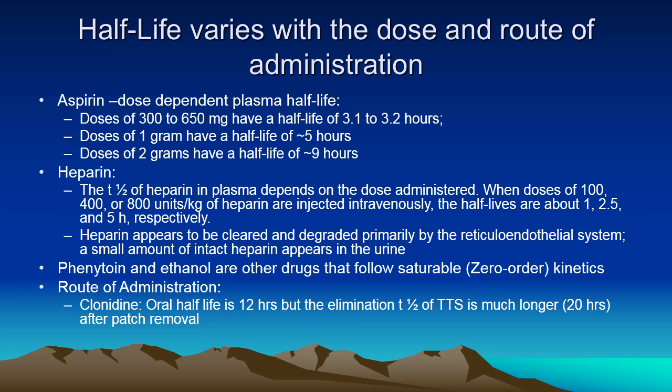Aspirin doses up to 650 milligram, half-life is 3 hours. When dose is increased to 2 grams, half-life is 9 hours. Heparin is another example because at doses 100 units, 400 units or 800 units per kg, heparin when injected intravenously, it will show half-life of about 1 hour, 2.5 hours and 5 hours. This is because it is degraded primarily by RE system and small amount of the intact appears in the urine. Therefore, the terminal part is much longer.